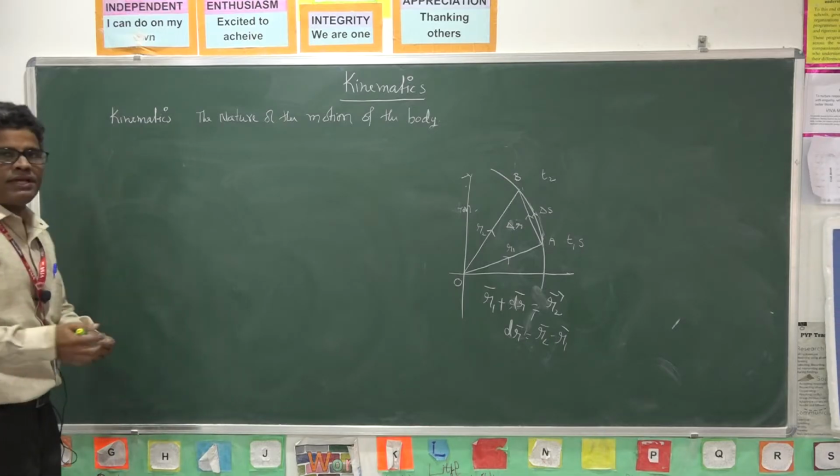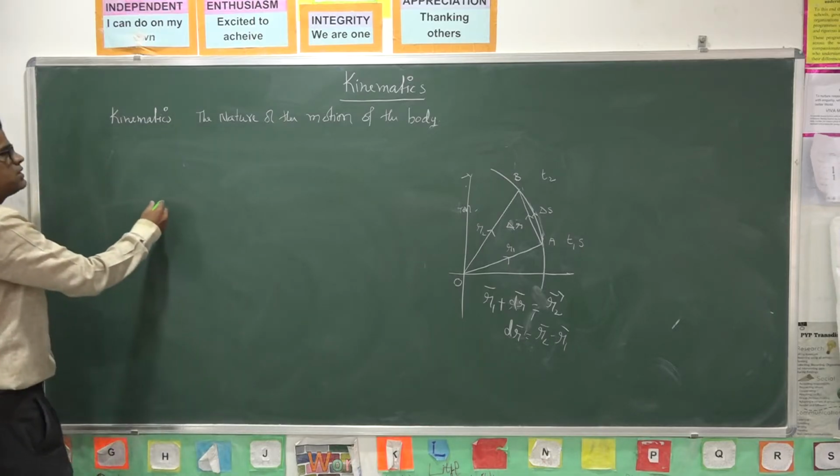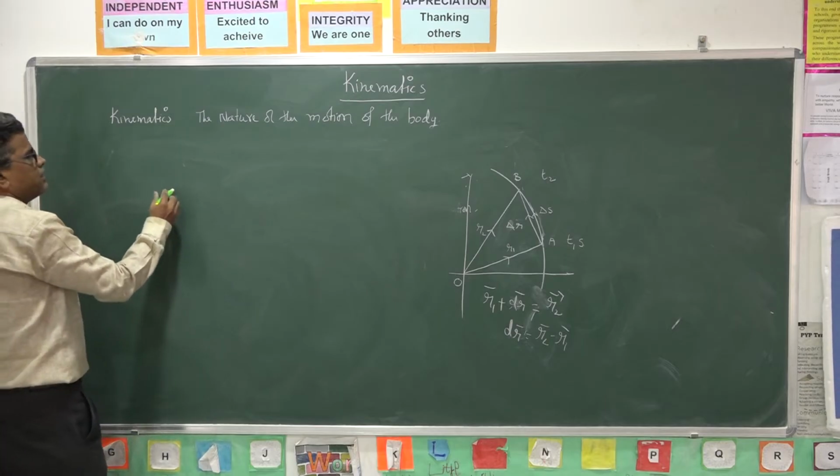Let us see some examples regarding this distance and displacement.